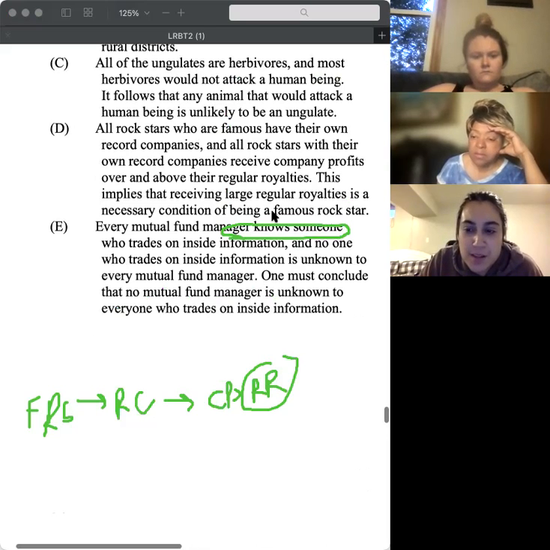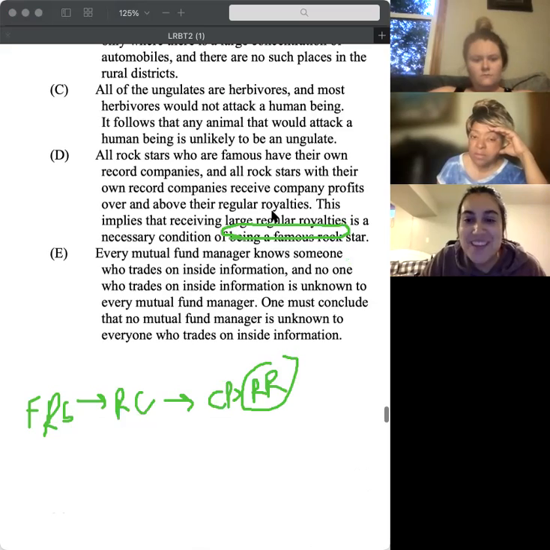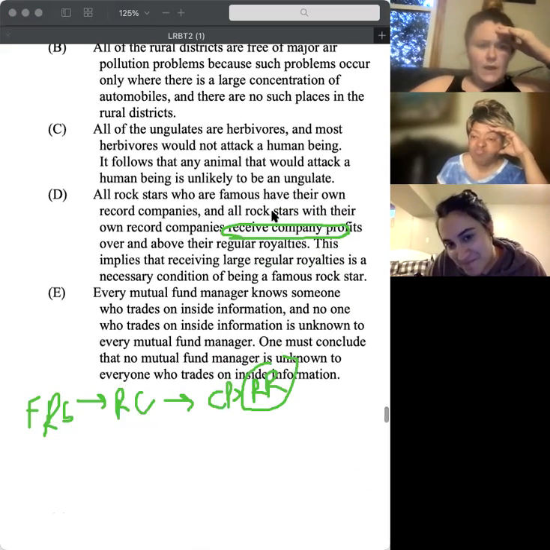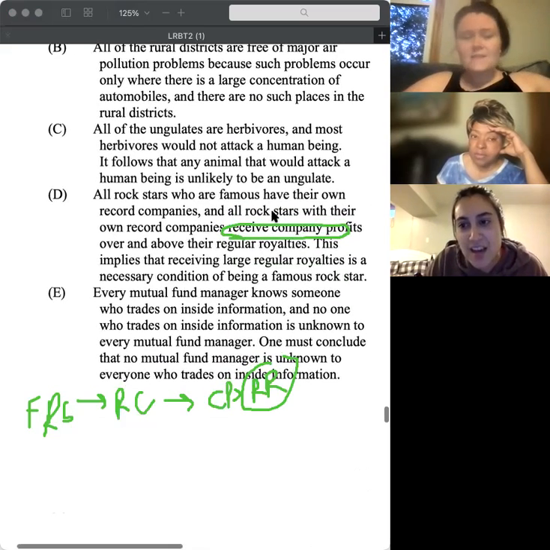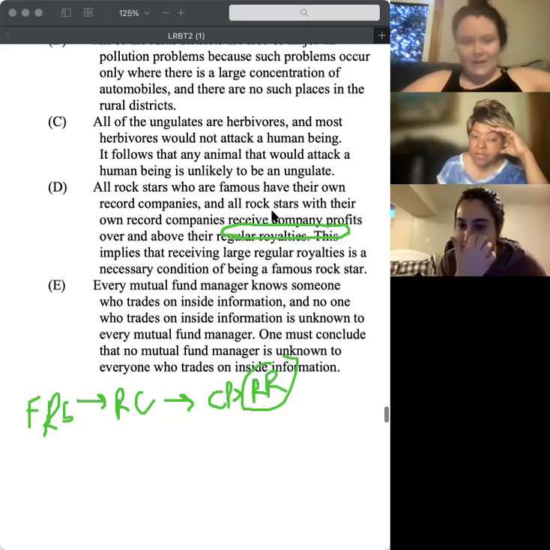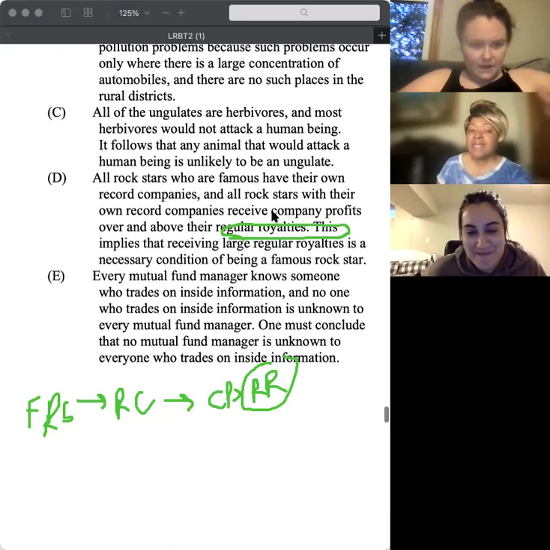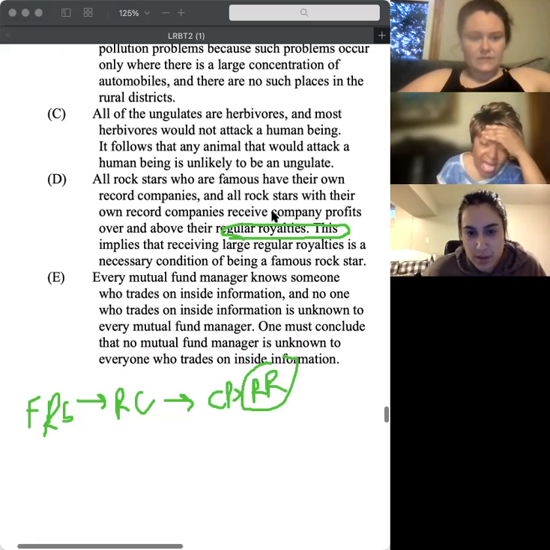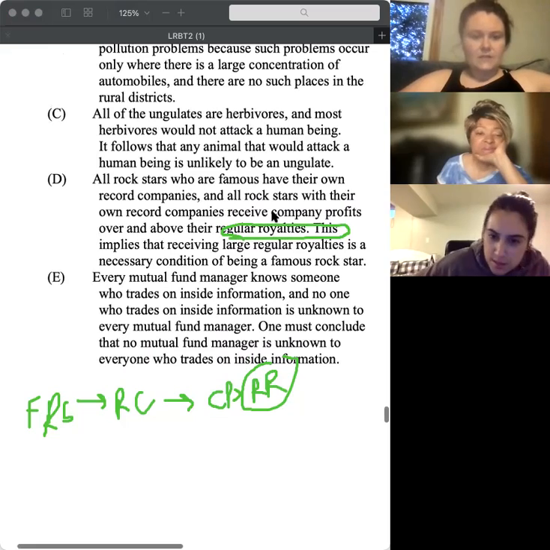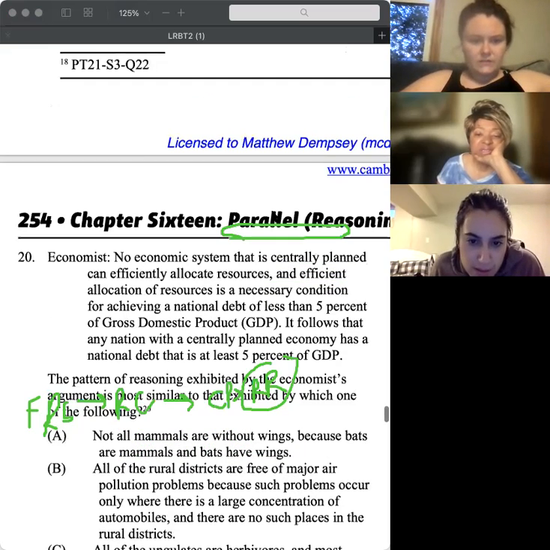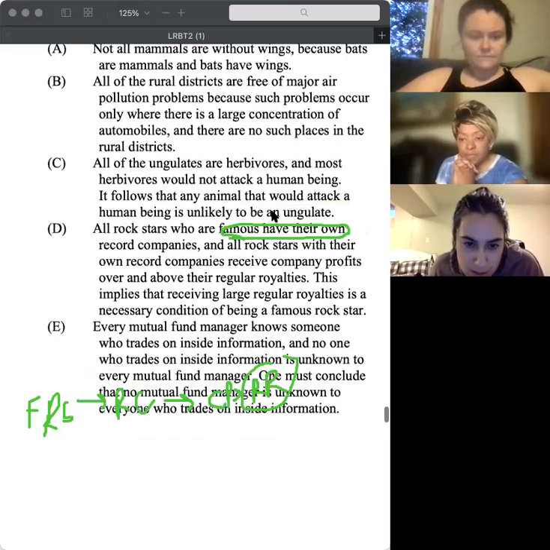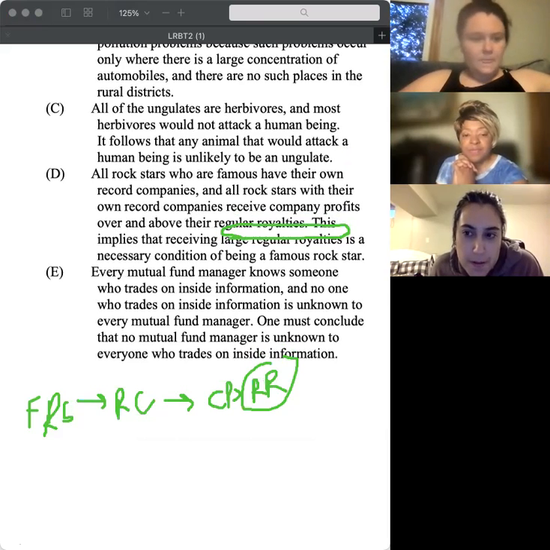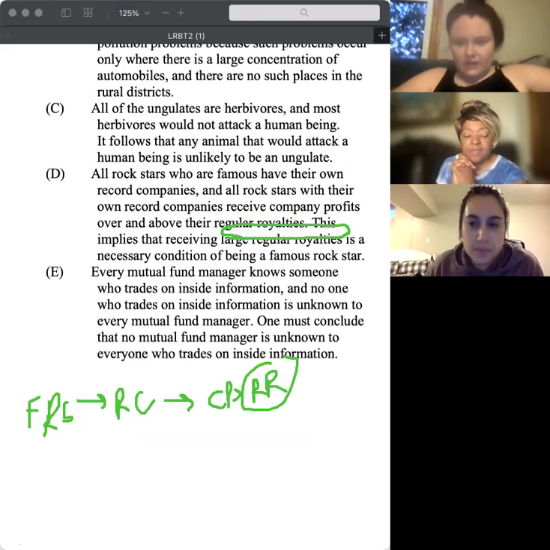Could it be because there isn't one that's negated? Is it that simple? No, it really could be on the tough ones. It literally can come down to something that small. And that's what we're doing right now. It's all the hard ones. So all rock stars who are famous have this. That's why I went with E. This implies that receiving large royalties is necessary for this, where our conclusion is that if all has a national debt that is at least. I'm going to look this up, but let's go on to E. Go ahead and read E and let me know what you think of E while I look this one up.